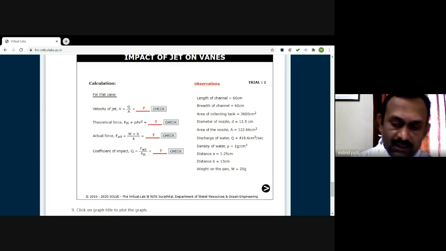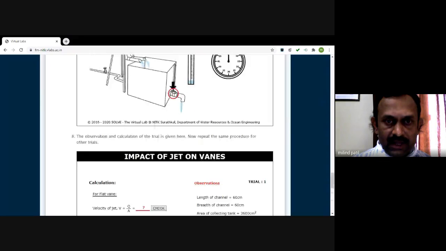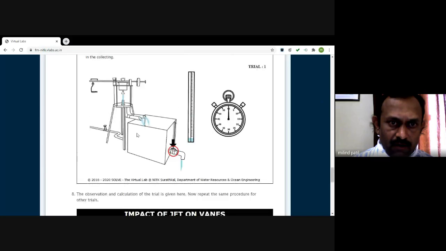Why is this smaller? The simple thing is that when this jet of water is striking the flat plate, it is considered that the force exerted by this jet over the plate must lift this entire system.